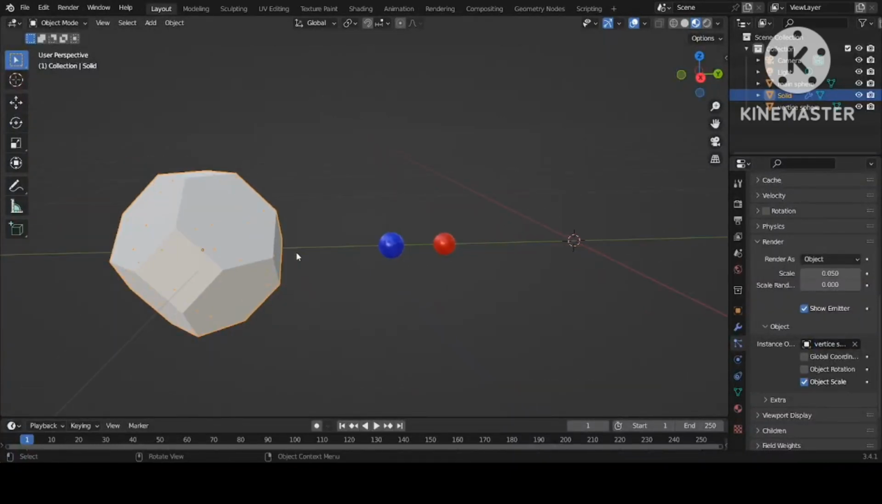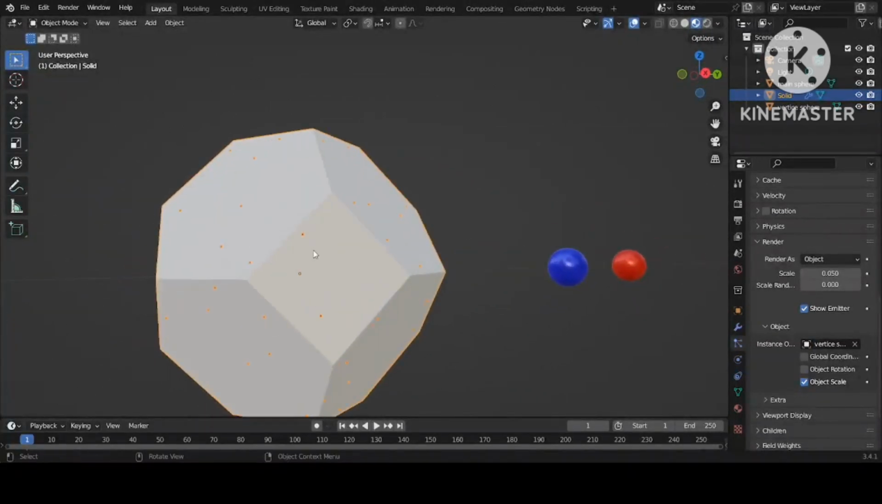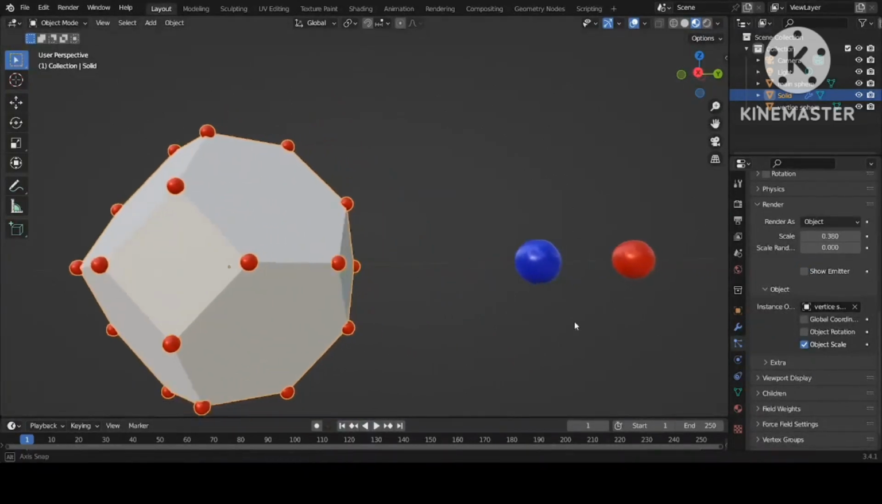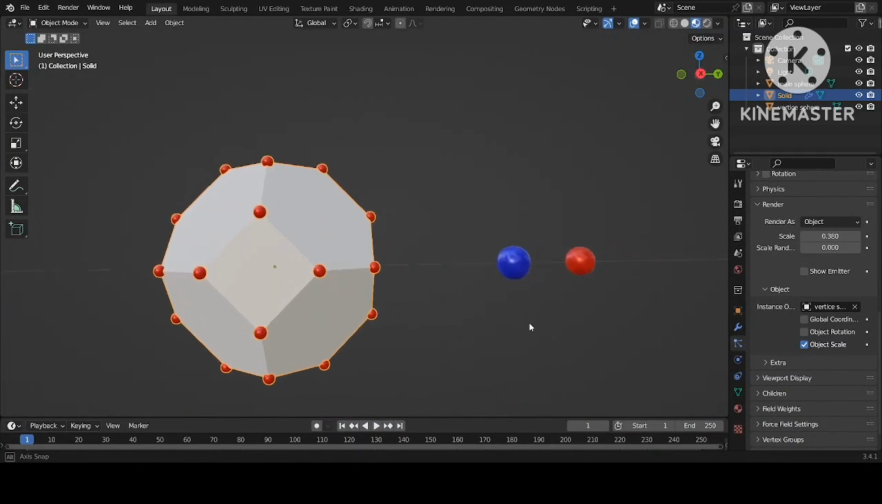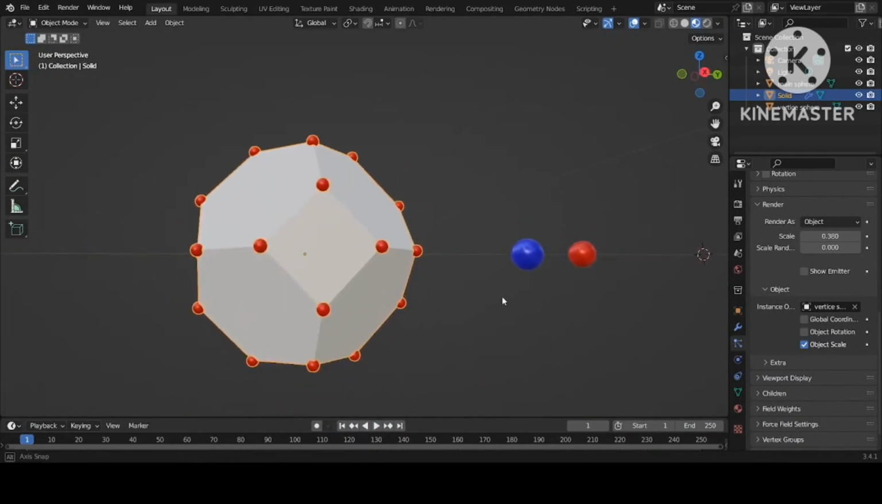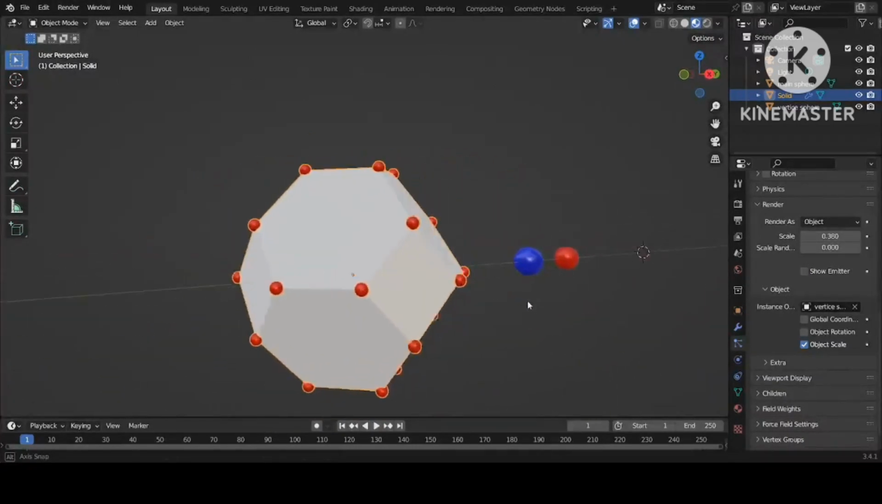Now as we select it, automatically it comes here, but the size is too low, so we will increase the scale like this. Wow, you can see that the red particle has appeared on the vertices of the particle system.